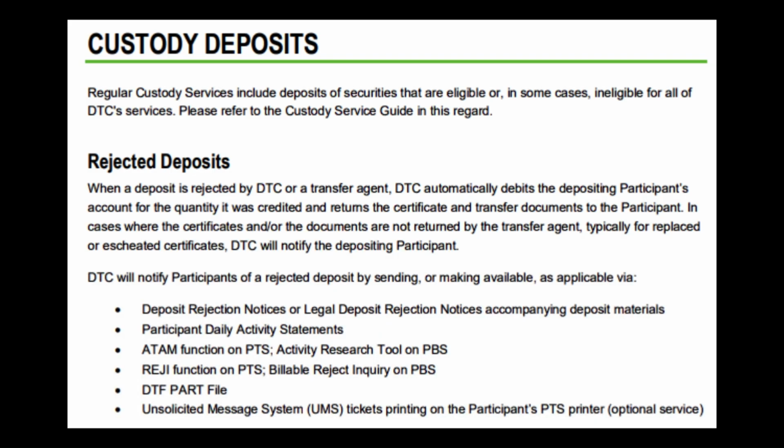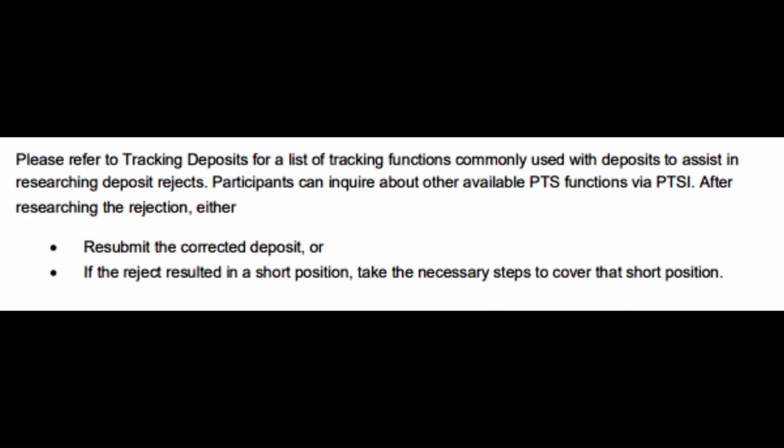Now, let's scroll down to page 23 and read custody deposits. Custody deposits involve deposits of securities that are eligible or, in some cases, ineligible for all of DTC's services. More information is in the Custody Service Guide. DTC will notify participants of a rejected deposit by sending or making available rejection notices. Participants are encouraged to research the rejection and either 1.